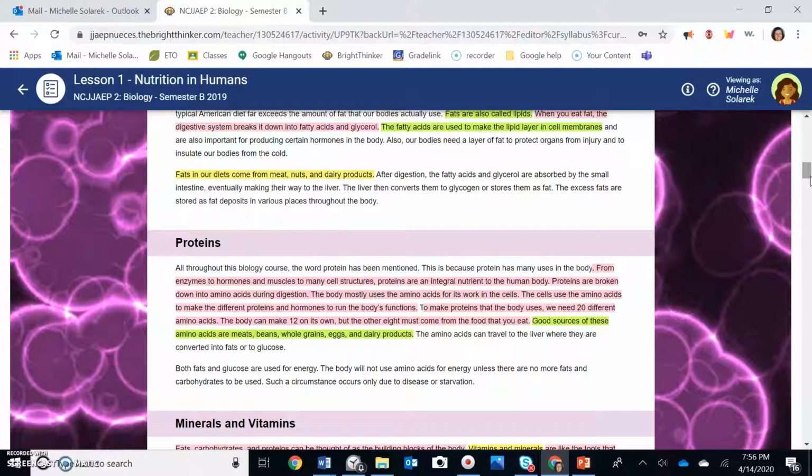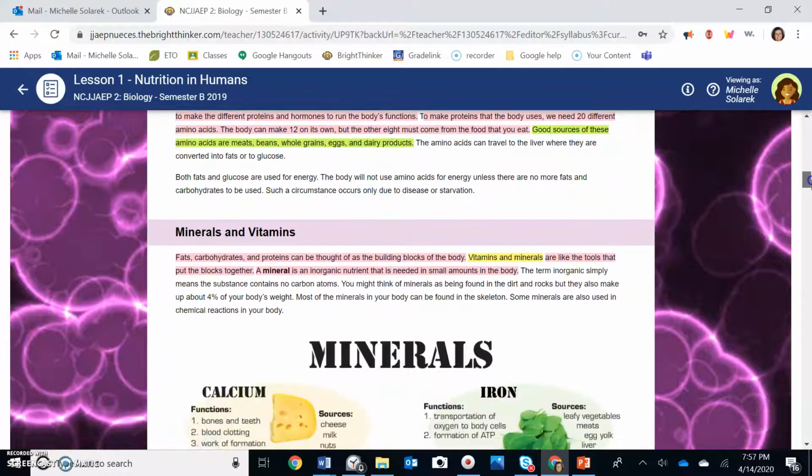So this is interesting. Our body needs 20 different amino acids. 12 of them we can make ourselves in our body, but 8 of them have to come from outside sources, which for us is food. So what are the outside sources where we get the other 8? Meats, beans, whole grains, eggs, and dairy. Those could all help us make those other 8.